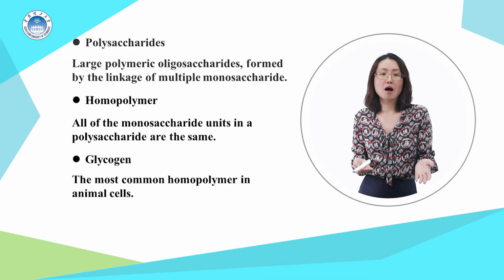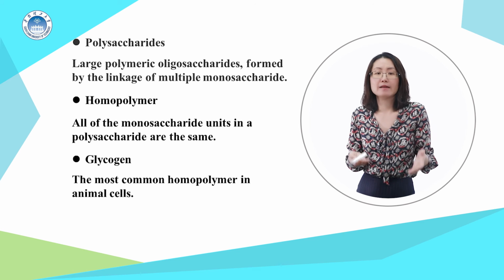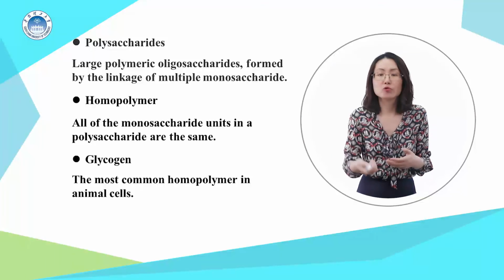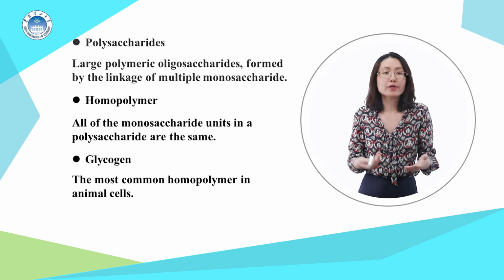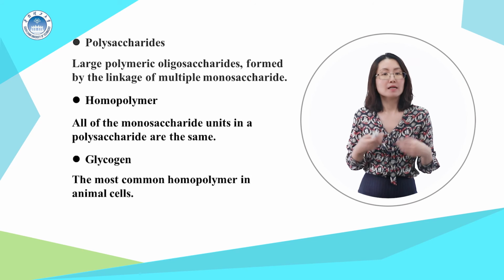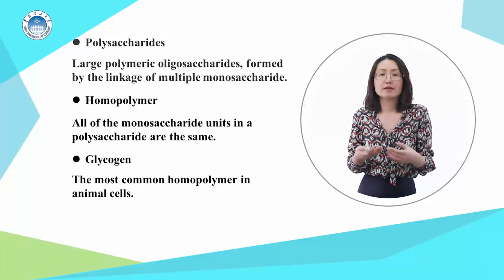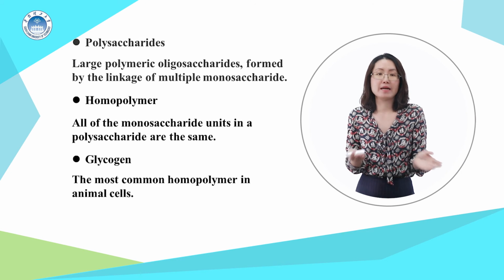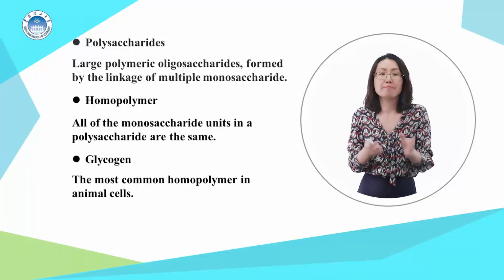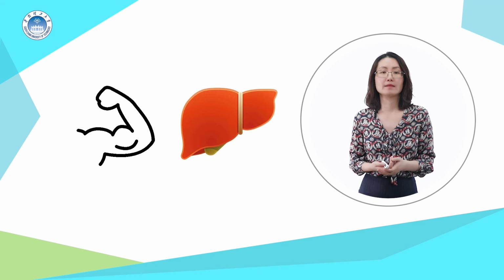The most common homopolymer in animal cells is glycogen, the storage form of glucose. Glycogen is present in most of our tissues, but is most abundant in muscle and liver.